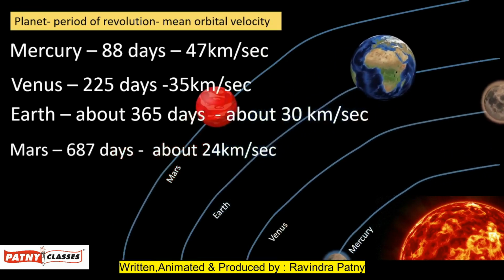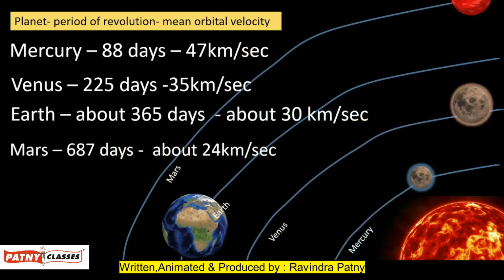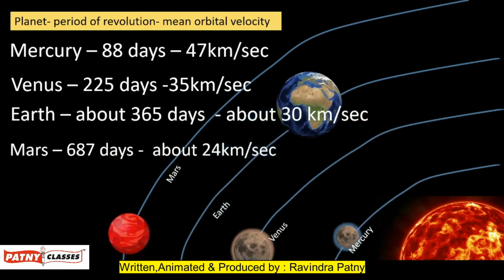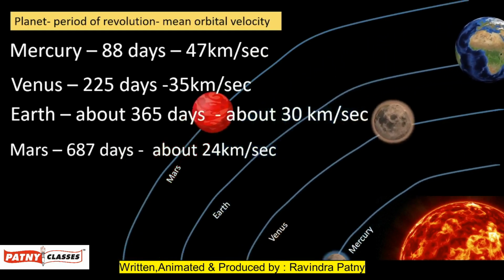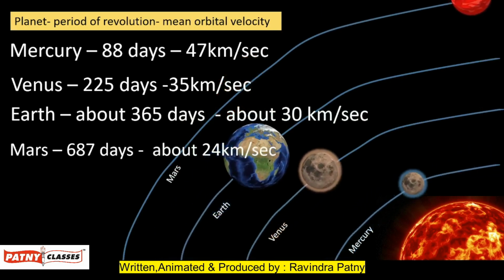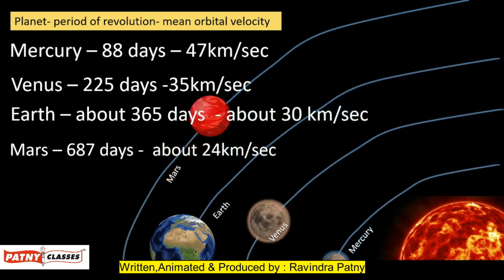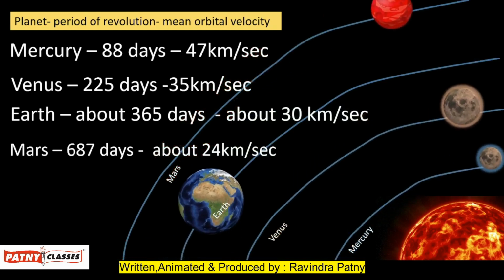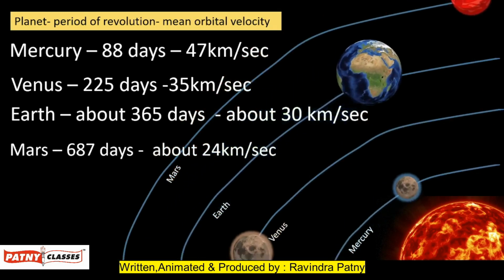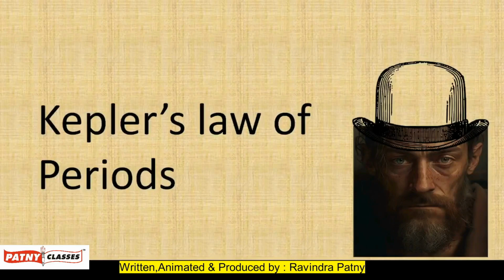For Mars, the period of revolution around the Sun is about 687 days. There is a drastic change compared to the Earth, and the mean orbital velocity for Mars is about 24 kilometers per second. Thus, as we move away from the Sun, the period of revolution of the planet keeps on increasing and the mean orbital velocity decreases. All this data can be calculated by using Kepler's law of periods.